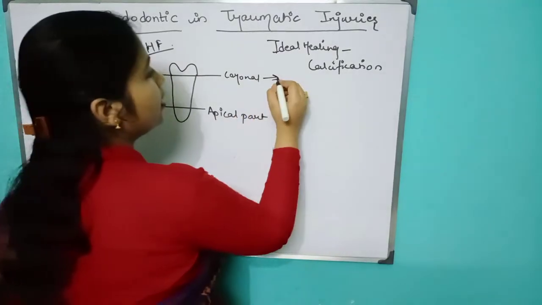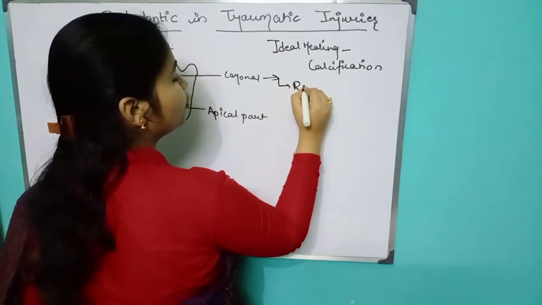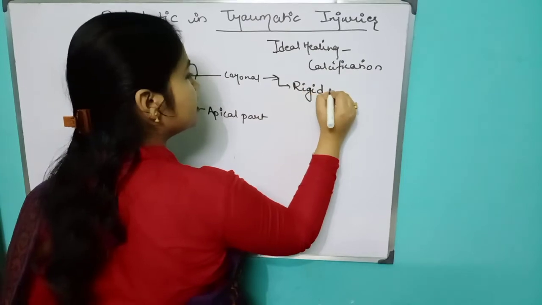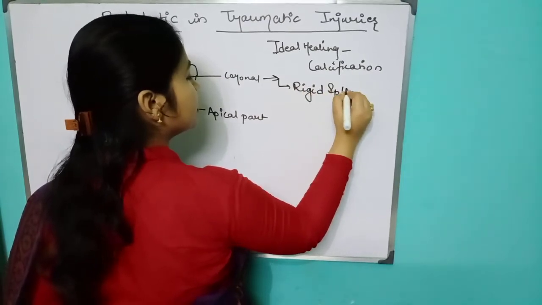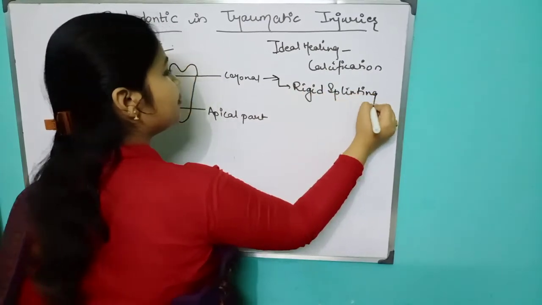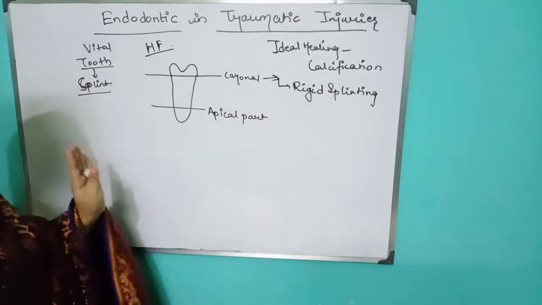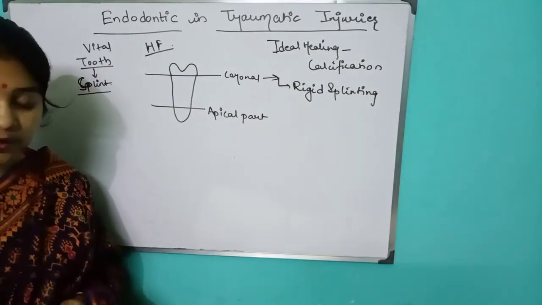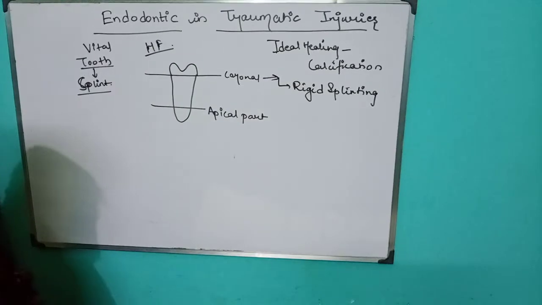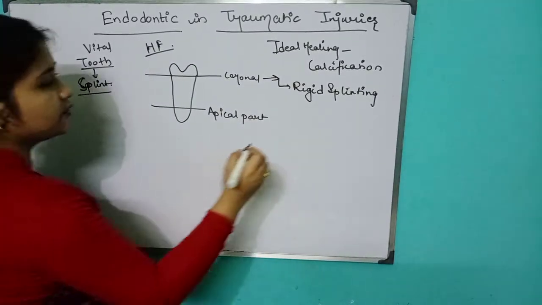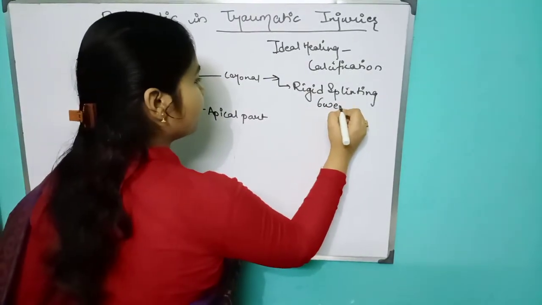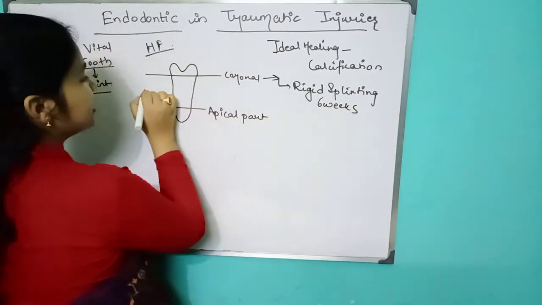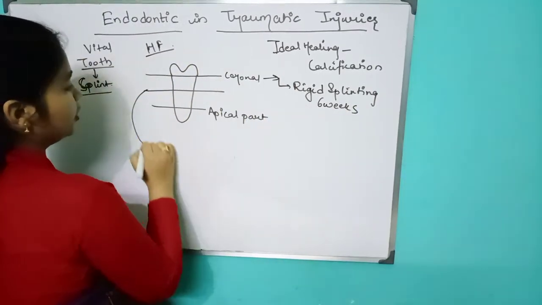If it is a coronal fracture, then rigid splinting. This is all about your horizontal fracture. Okay, then your mid-root fracture, this is for 6 weeks. For example, there is a mid-root fracture.